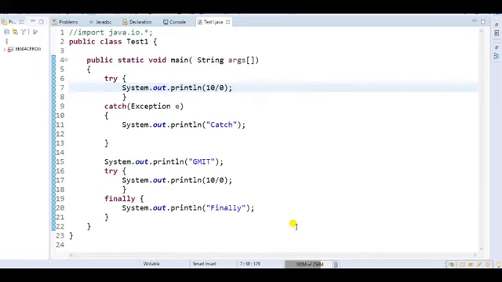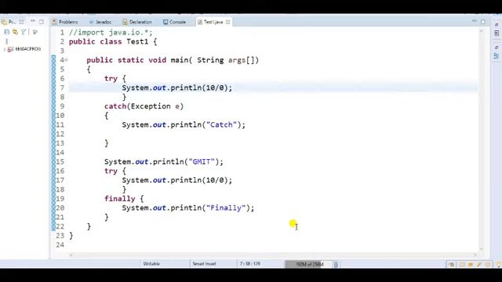Why? Because the finally block always contains cleanup code. For example, a database connection. If the database has been opened in the try block, that database should be closed before an exception is thrown. So that's why I keep that important code in my finally block.